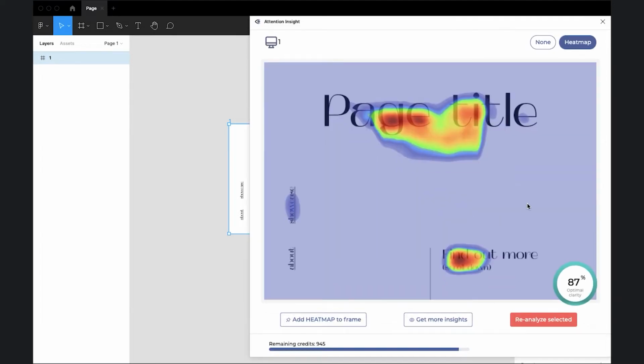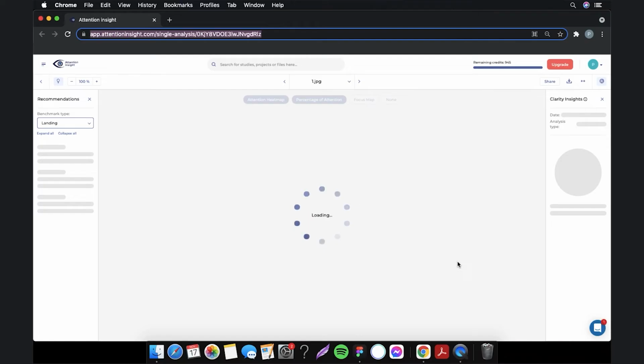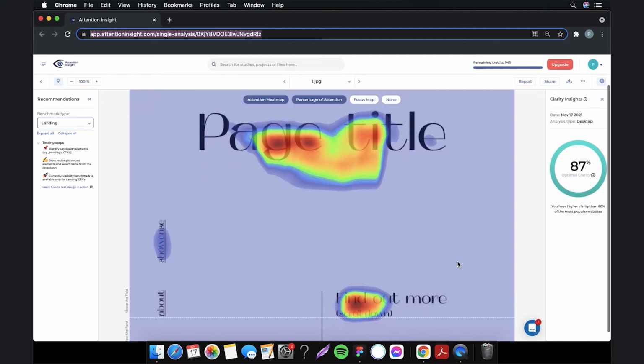Clarity score is 87%, which is an optimal clarity. The focus is big because the design is not cluttered. For this reason, the readability is also easy. I will press Get More Insights in order to get more detailed results.